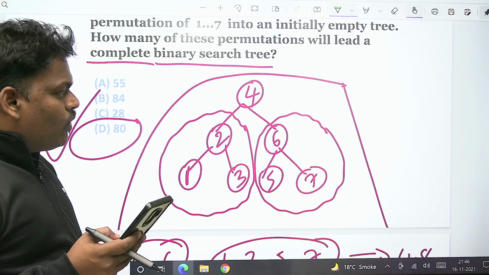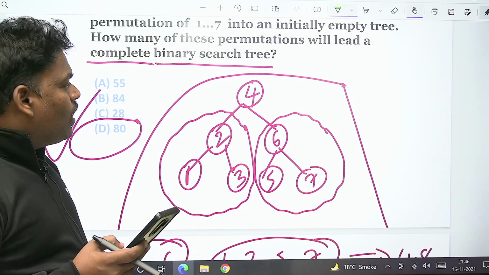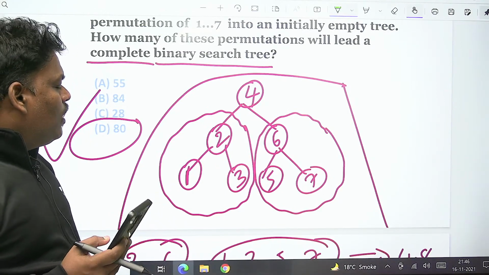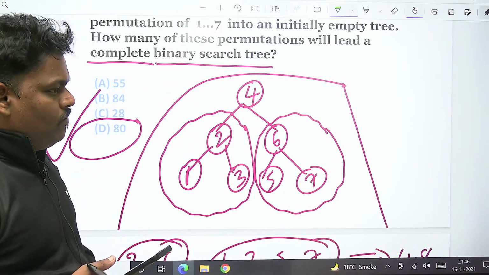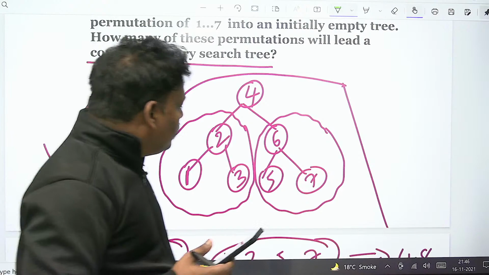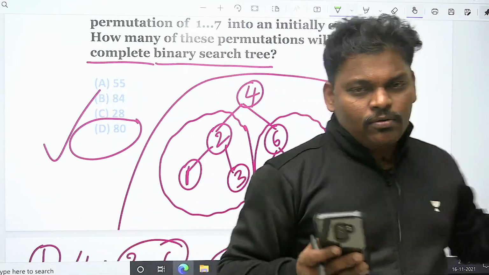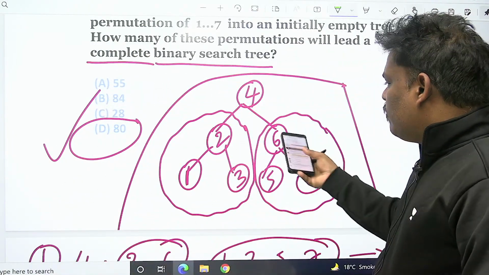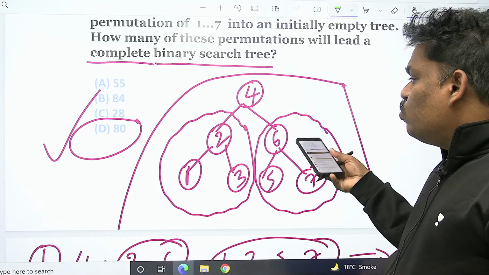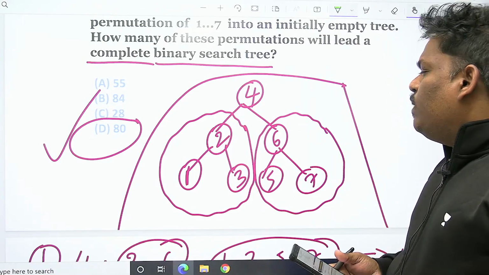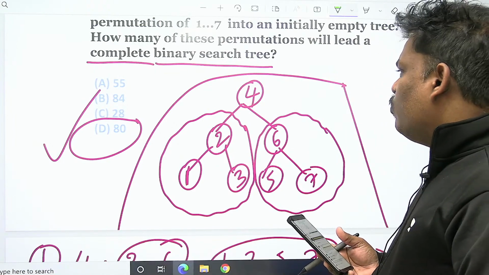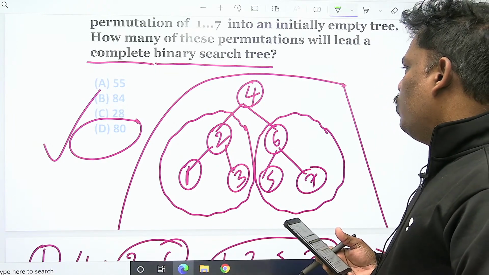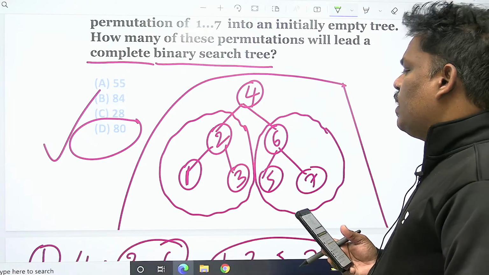One more way is, for the given 7 elements, I want to get this kind of BST. How many possibilities are there? They will give what kind of diagram you want. They will ask you to get this kind of diagram, how many insertion sequences are possible? For every diagram, we cannot give a formula. We can use brain instead of formulas.